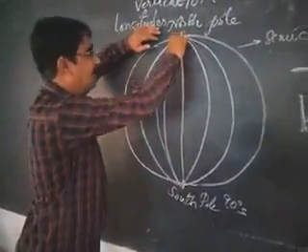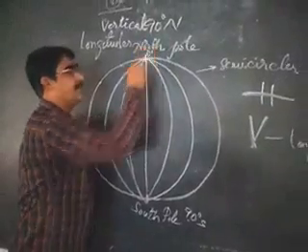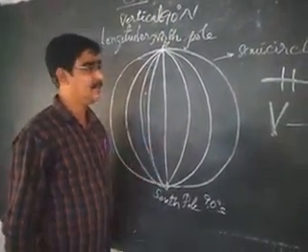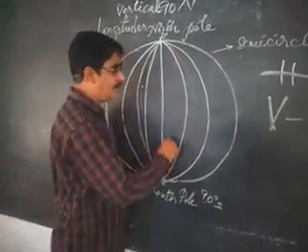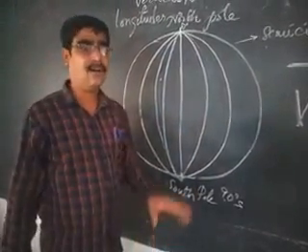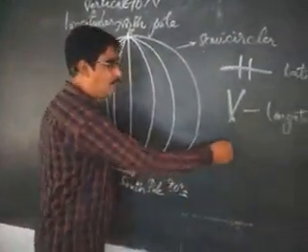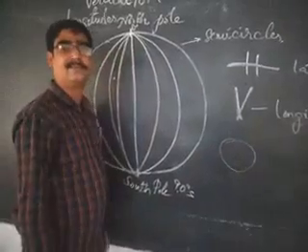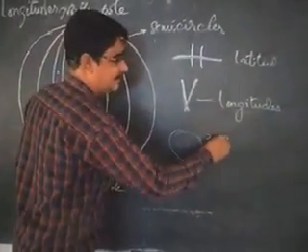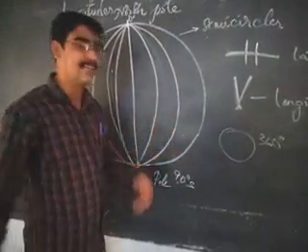As we have seen the longitudes here, this is 0 degrees longitude. How many longitudes are there on the earth? You might already have an idea from mathematics. How many degrees are there in a circle? 360 degrees. A sphere also has 360 degrees.